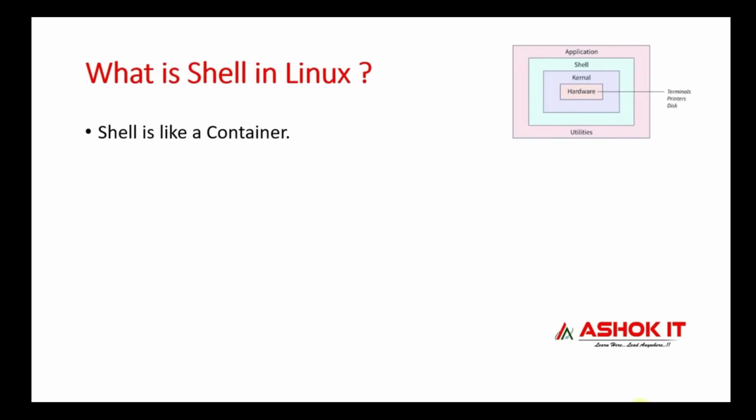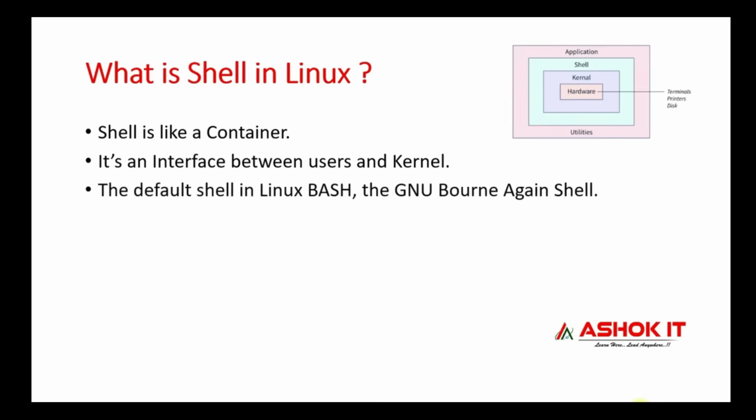So what is the shell? Shell is like a container and it is an interface between users and the kernel. When you perform any operation, the shell will convert that operation into a kernel understandable format. Then the kernel will give the information to the hardware to perform the actual system operation. The default shell that we are going to use in the Linux machine is the bash shell, and the shell is most commonly used to run commands.